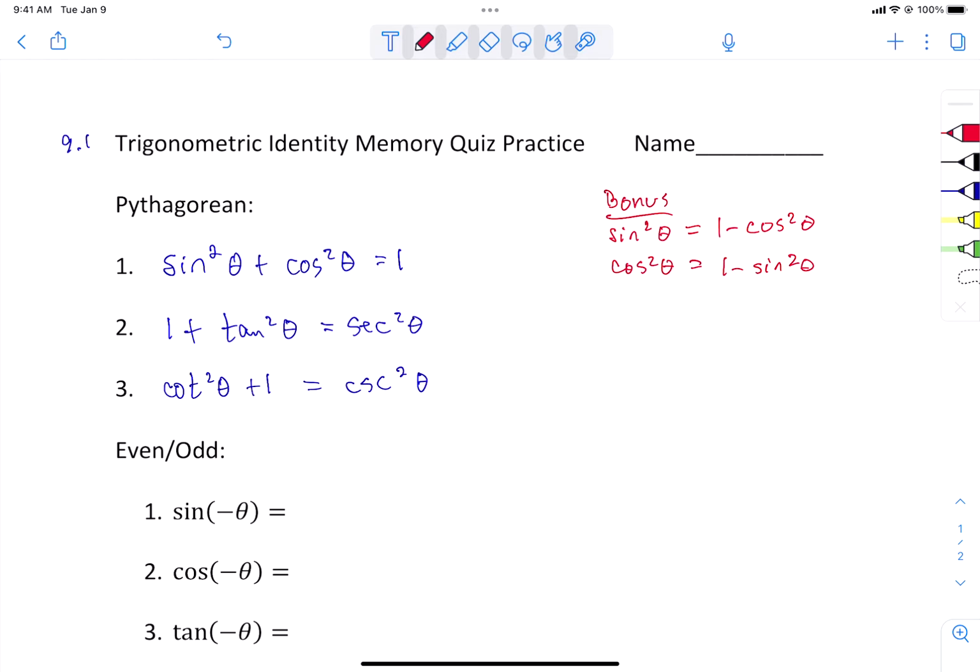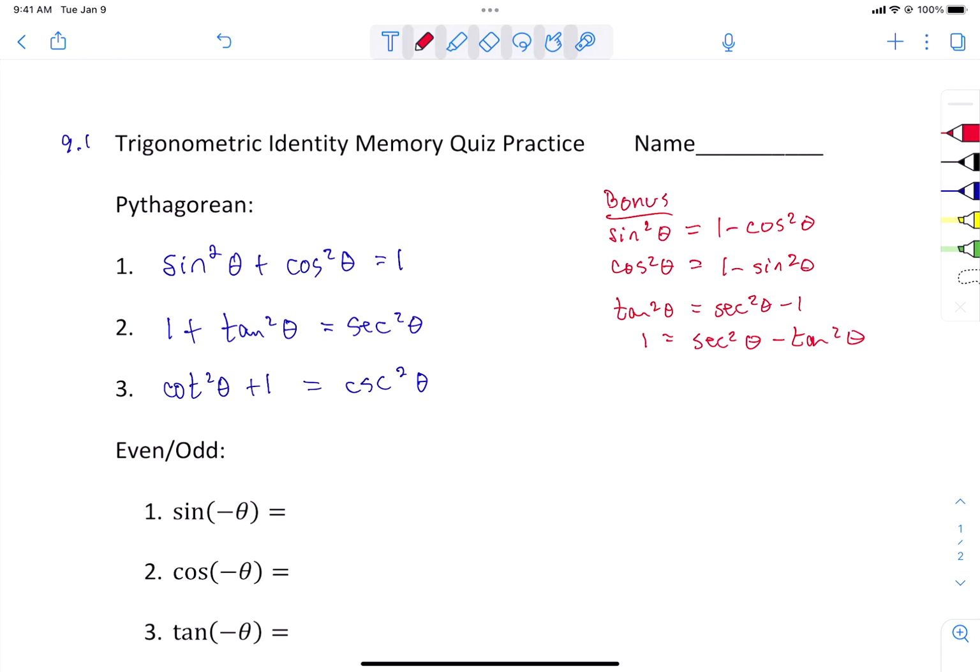Now if we do the same type of technique for number 2, if we subtract the 1 from both sides, we get the tangent squared is secant squared minus 1. Or we could subtract the tangent squared, and we get that 1 equals secant squared minus tangent squared.